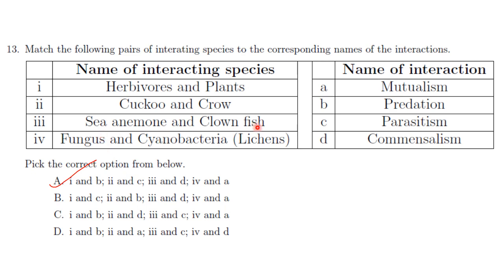Then sea anemone and clownfish, it is commensalism. The sea anemone is neither harmed nor benefited. So it is commensalism, where one species is neither harmed nor benefited. So 3 will be D. Fungus and cyanobacteria, that is lichens, it is mutualism. 4A. So 1B, 2C, 3D and 4A. So answer here is option A.